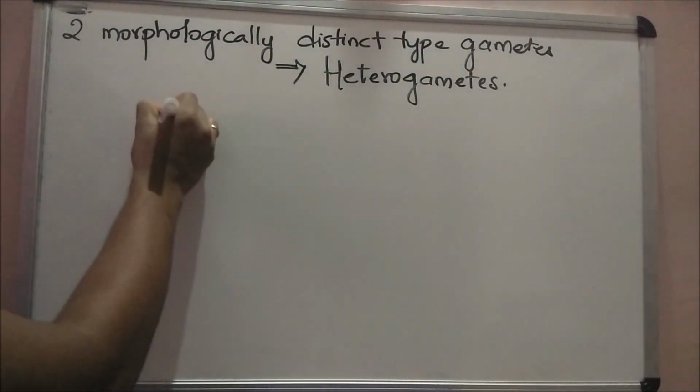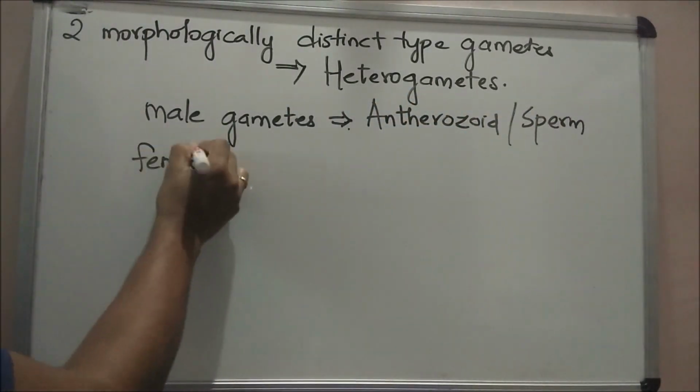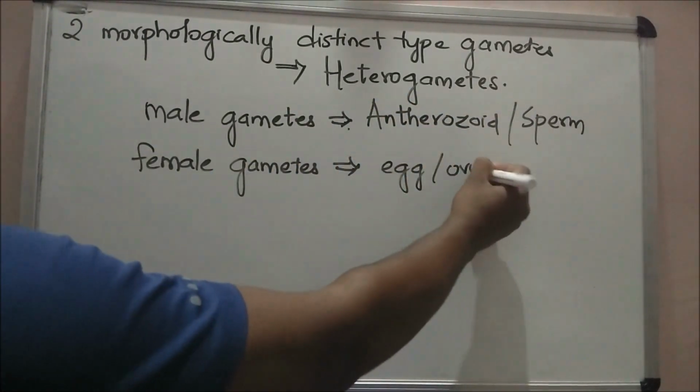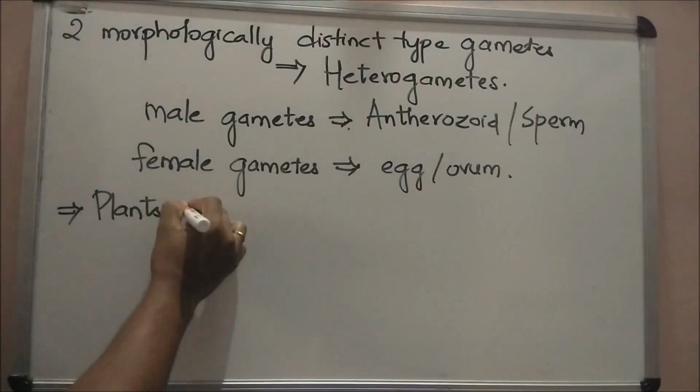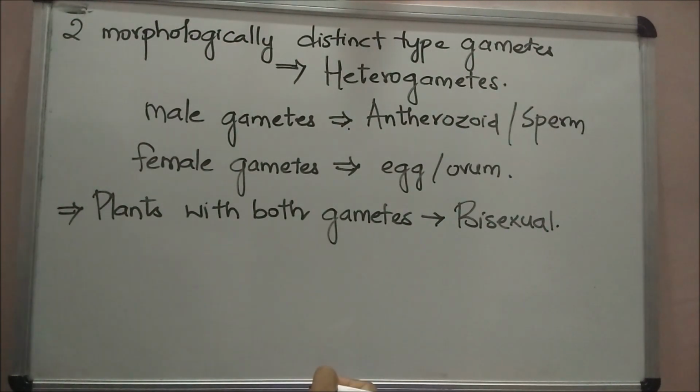Example, the male and the female gametes. The male gametes are called antherozoid or sperm. The female gametes are called egg or ovum. Some plants have both male and female reproductive structures in the same plant. Such plants are called bisexual plants.